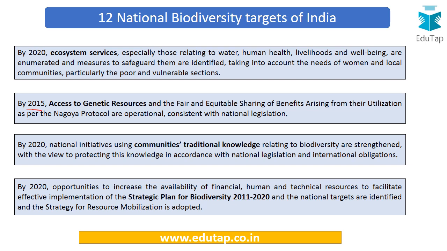By 2015, access to genetic resources and a fair and equitable sharing of benefits should be there, and for this purpose, Nagoya Protocol guidelines should be made operational. Also, by 2020, national initiatives using the traditional knowledge of the communities must be put into place. Further, by 2020, opportunities to increase the availability of resources to facilitate the implementation of the Strategic Plan for Biodiversity 2011 to 20 and national targets are identified and a proper strategy for resource mobilization is adopted.